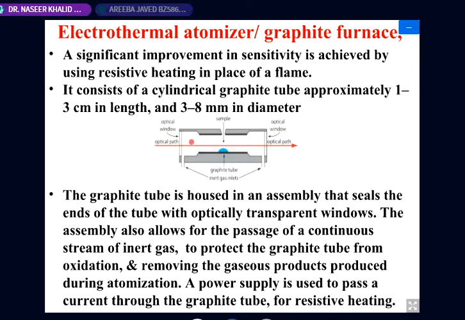Because we are atomizing a very small sample, we push it into this cylindrical graphite tube, which is approximately 1 to 3 centimeter.